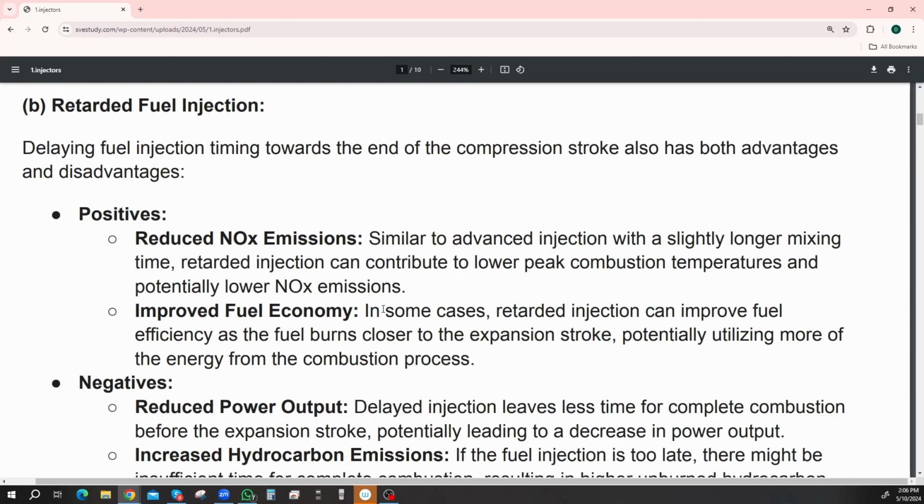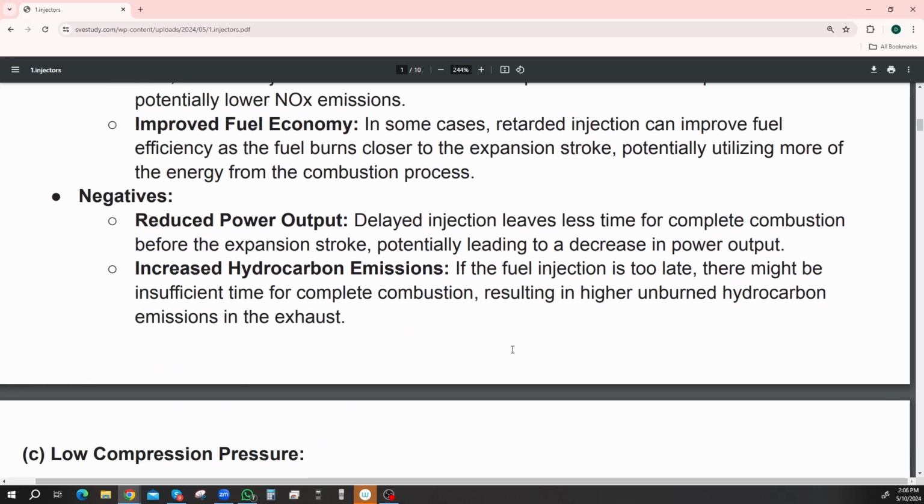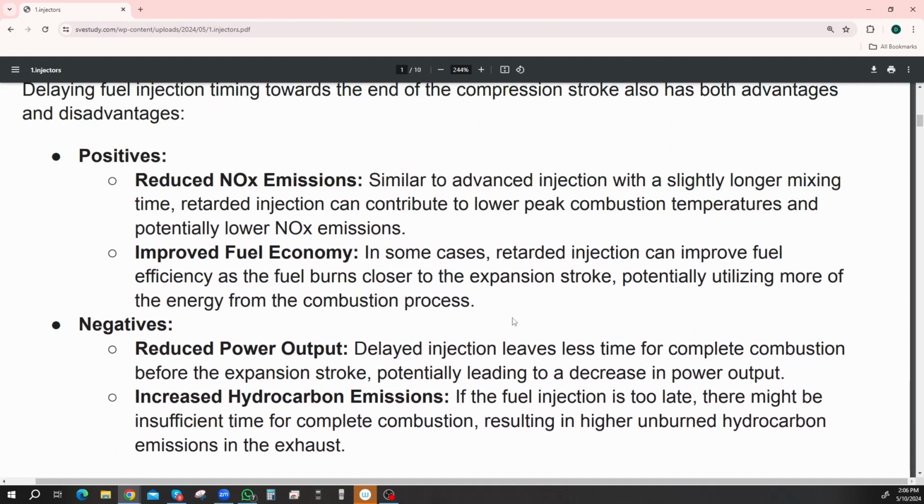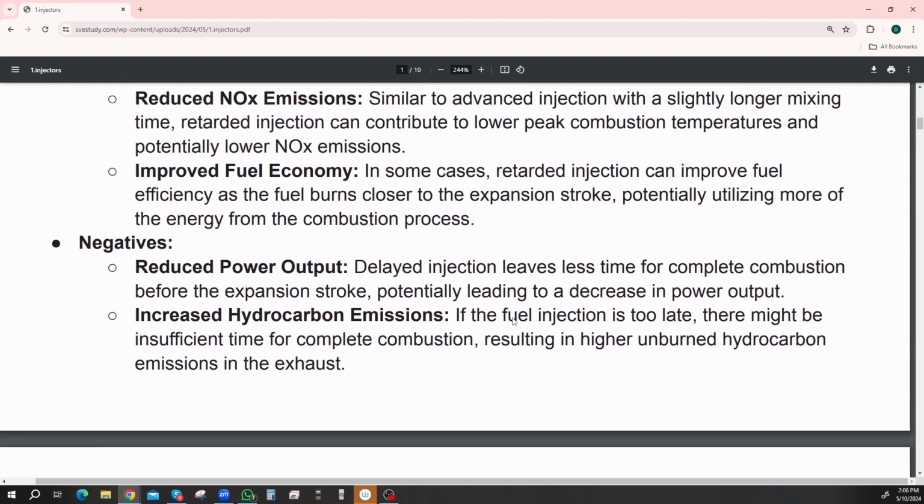It can also improve fuel economy. In some cases, retarded injection can improve fuel efficiency as the fuel burns closer to the expansion stroke, potentially utilizing more of the energy from the combustion process. So they're in a better place when it does actually ignite in the cylinder. Negatives: reduced power output. Delayed injection leaves less time for complete combustion before the expansion stroke, potentially leading to a decrease in power output. So improved fuel economy, reduced NOx emissions, but less power.